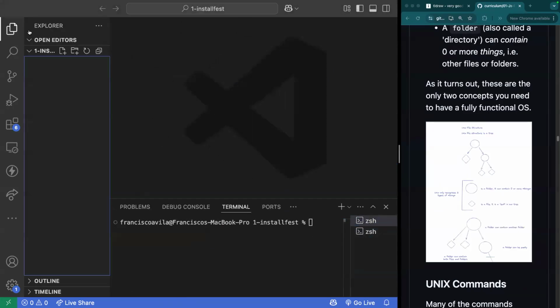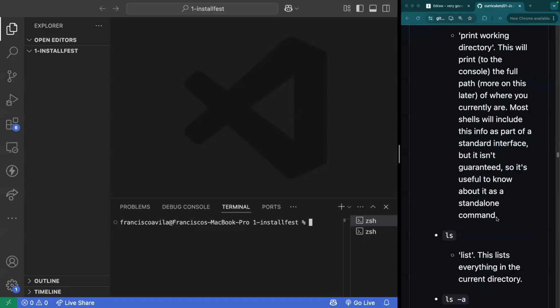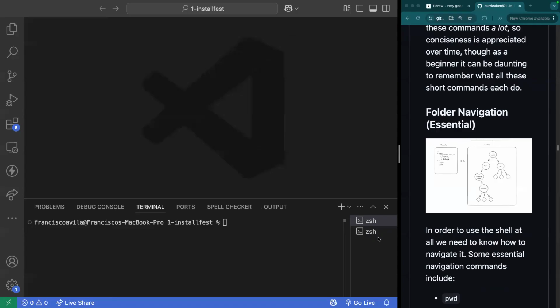So here I'm in VS Code. I'm inside of our Installfest directory, and I'm going to create a file. I'm not going to go in order as to what we have inside of our curriculum, because it's not necessarily natural as far as how it would be best to present it. So let's go ahead into the presentation portion.